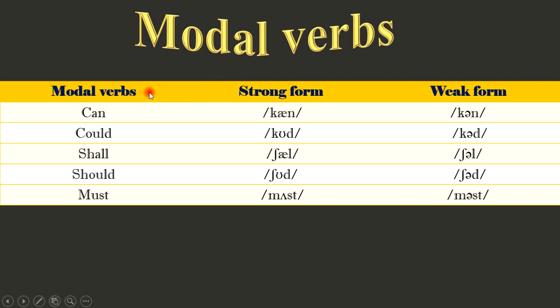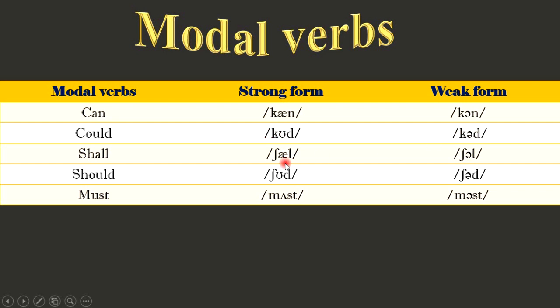Here are the modal verbs having strong and weak forms. So here, the strong form of this word we pronounce can, and the weak form we pronounce can. In this one, the strong form we pronounce could, and the weak form we pronounce could.